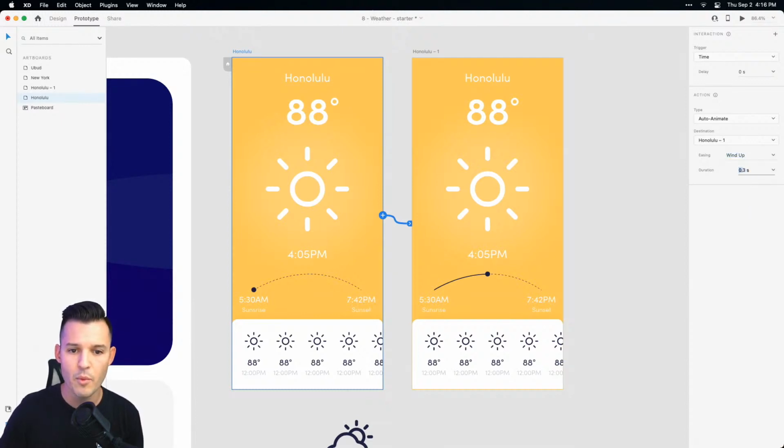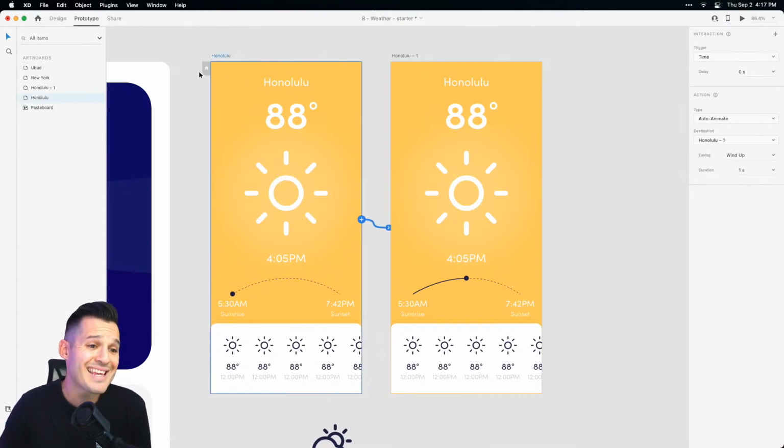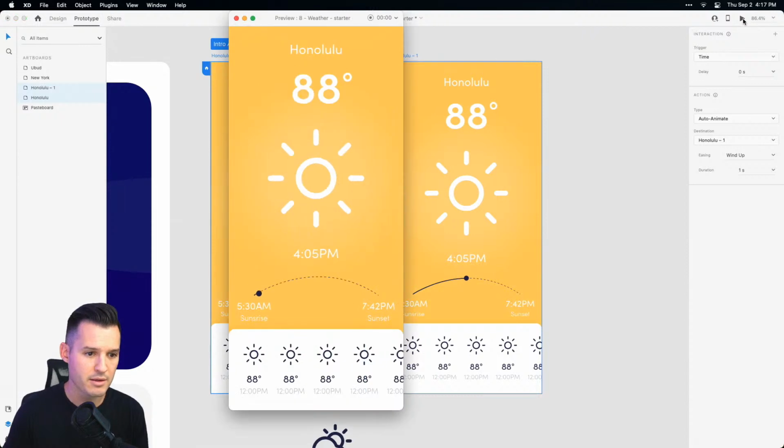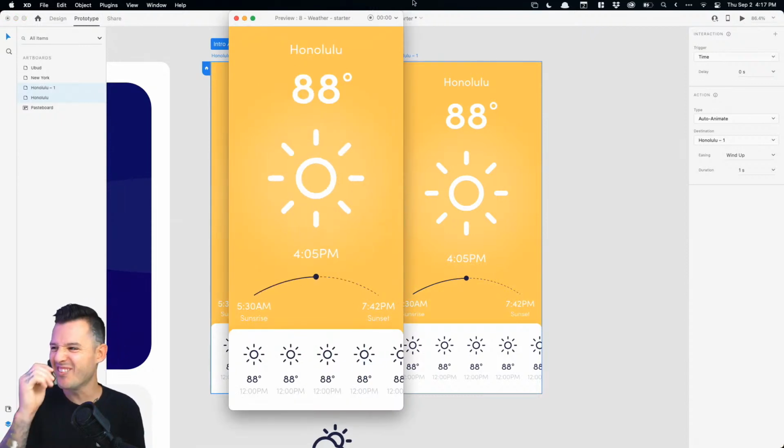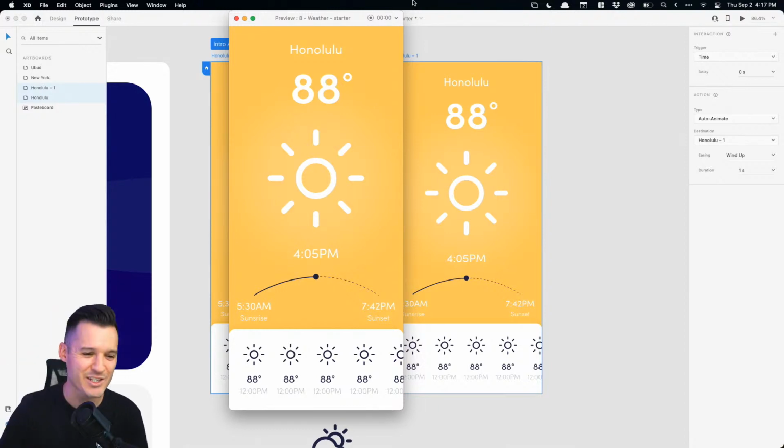We really want to wind up, and we want this animation to last 1 whole second. How's that sound? Okay. Beautiful. Love it. Okay, let's just try it really quick. Let's see if it works. I'll press home for my intro animation. Okay, press play. Ooh, it's a little bit off, isn't it? It kind of just traces, the dot traces directly up.